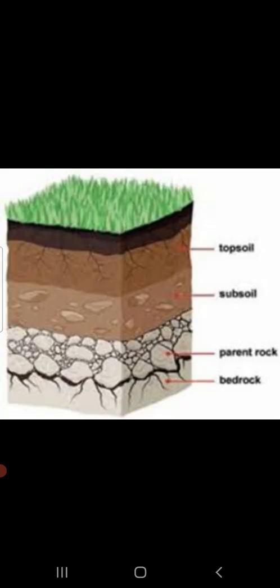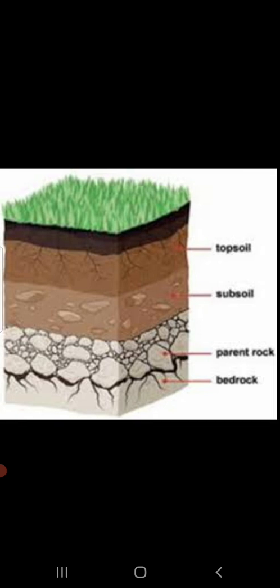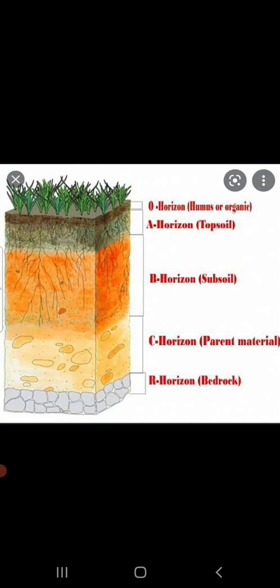Now, what do we understand by soil profile? We understood that soil is formed by the process of weathering basically, and weathering could be physical or chemical. Now, there are different layers present in the soil. If we look at the sides of a ditch or a place where the foundation for a building is being dug, we can see the different layers of the soil.